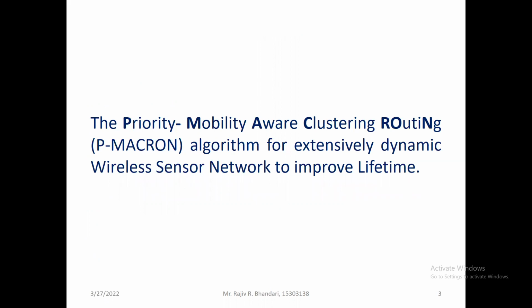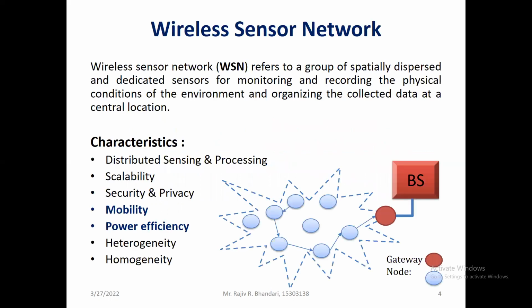This is the title: a priority mobility aware routing clustering algorithm for extensive dynamic wireless sensor networks to improve the lifetime. As we already know, nowadays wireless sensor networks are very dynamic in nature. They change their positions very frequently, and for that there is a need for an improved routing protocol as well as a mobility aware routing protocol. There is a need for that right now in the market. That's why we are proposing this particular system.